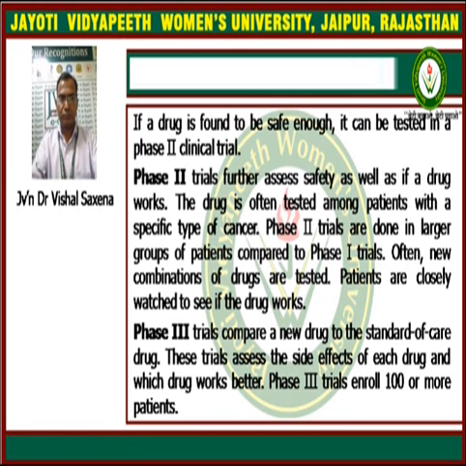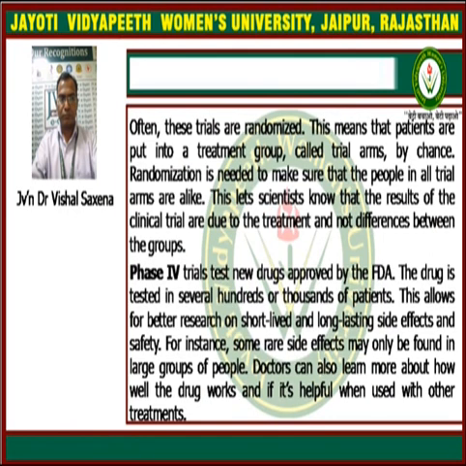Now phase 3. Phase 3 trials compare a drug to the standard of care drug. These trials assess the side effects of each drug and which drug works better. Phase 3 trials enroll 100 or more patients. Often these trials are randomized.